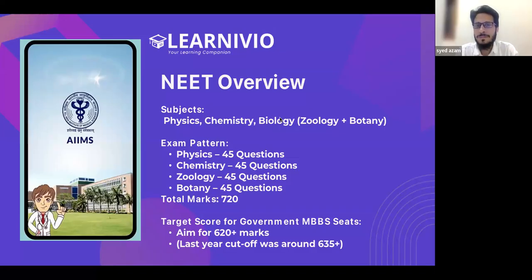Mostly the colleges also give NEET training after 11th and 12th, continuing with special classes. Should my daughter join? No need to join; you would take separate special classes from Learnivio.